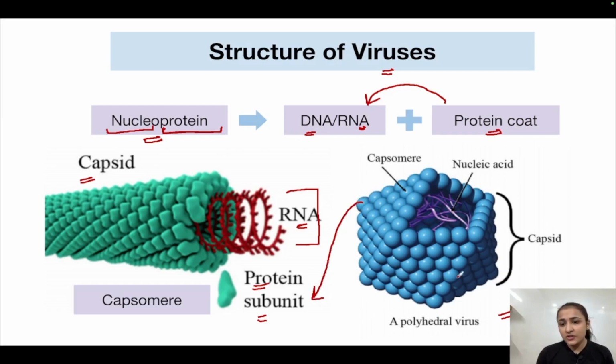And this whole blue colored structure is known as a capsid. And these individual structures are known as capsomeres, which make up the capsid. Now this is protecting what? Nucleic acid. This could either be DNA or RNA.